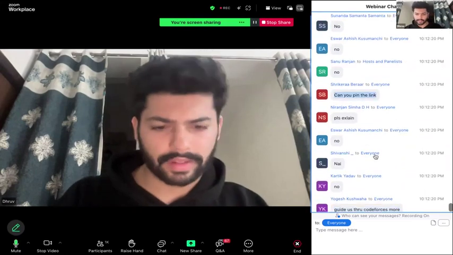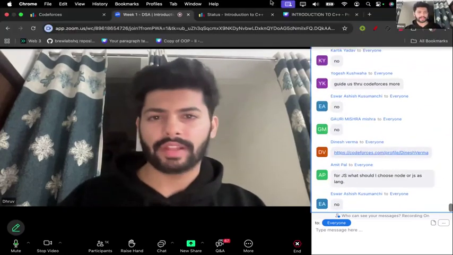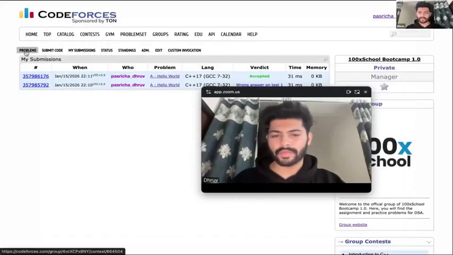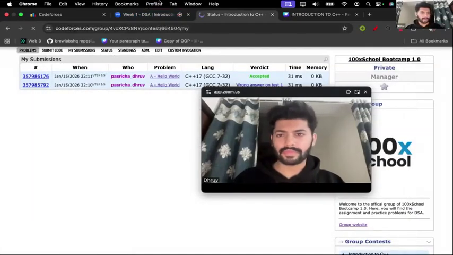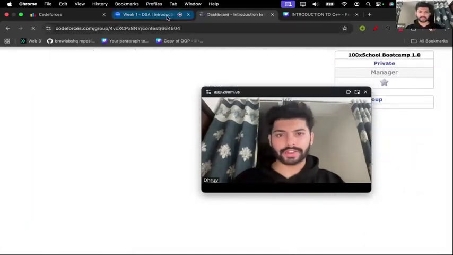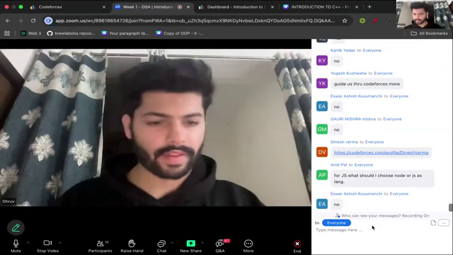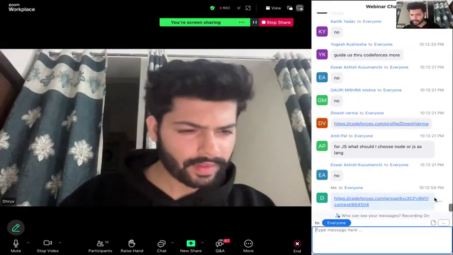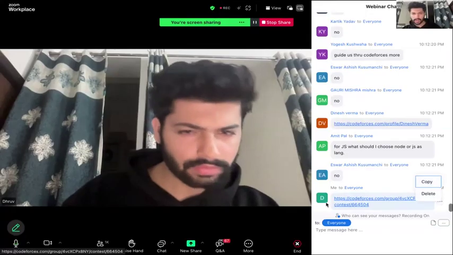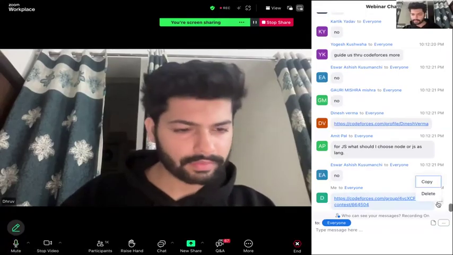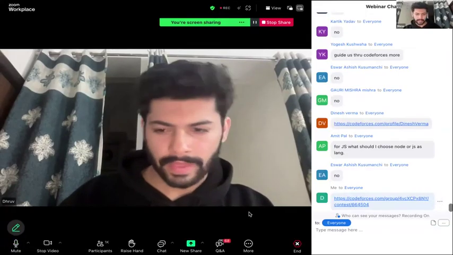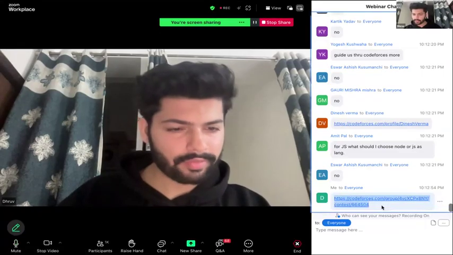Can you please pin the link? यार pin, I'm not sure how to pin the link here, but मैं एक बार try करता हूँ. I'm new to Zoom, so getting used to it. Option to pin? No, I don't have any option to pin it here. Mikey, if you are here, can you pin this link if possible?